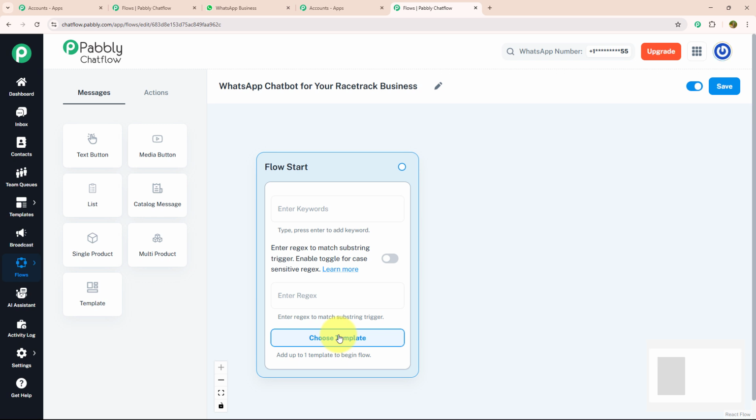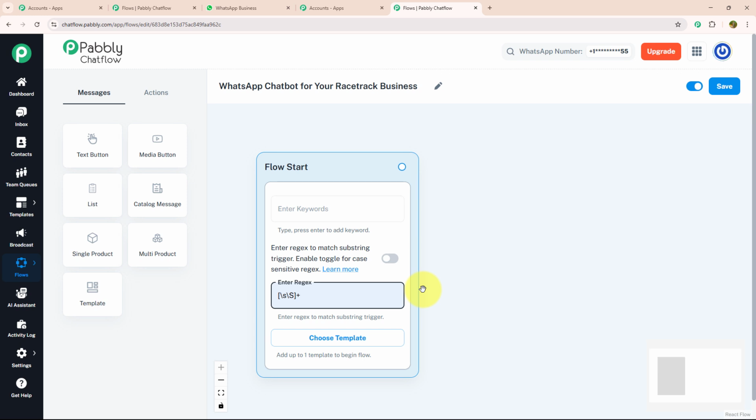Choose template is a feature where you can choose your created template to give personalized touch to your chat. Regex are the regular expression with special pattern or sequence of character used to find, match, or filter specific text. Keywords are the trigger message that your customer will put while initiating a conversation. Today, I'm going to use regex, which will going to understand what my customer is trying to say.